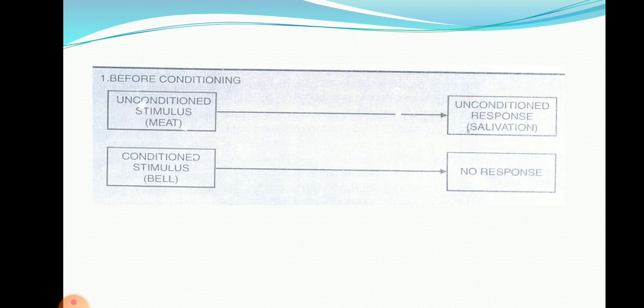That is before the experiment. Situation before the experiment. Before conditioning, if we put meat in front of the dog, salivation occurs. And if we ring a bell in front of the dog, there is no response from the dog. That is the situation before the experiment.